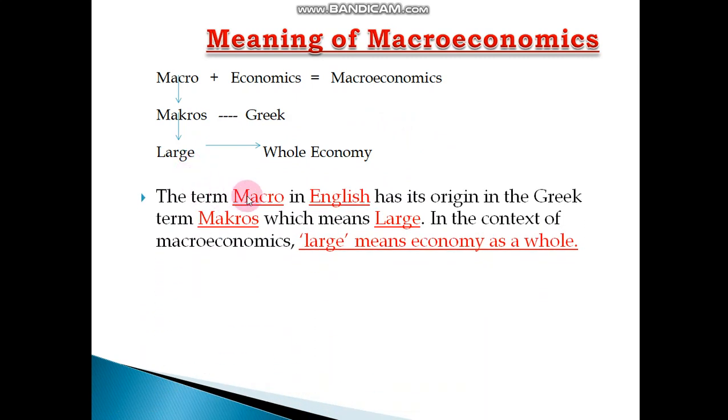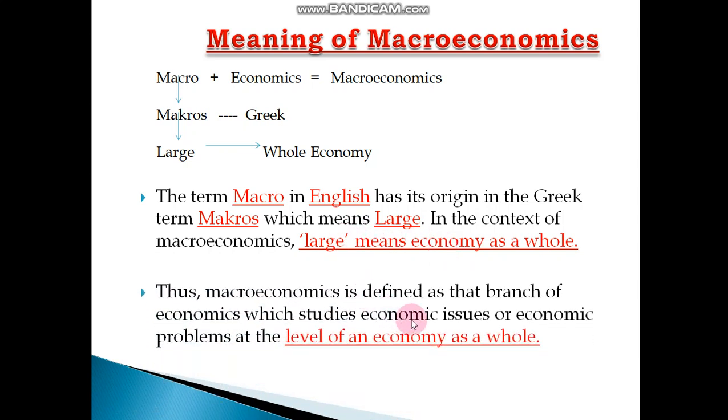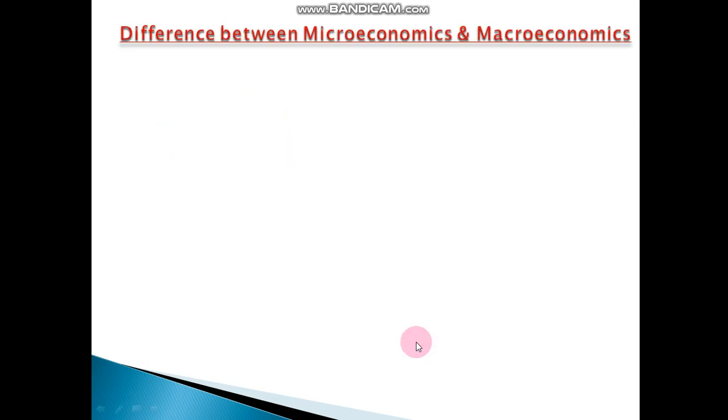The term macro in English has its origin in the Greek term macros, which means large. In the context of macroeconomics, large means the economy as a whole. So we can define macroeconomics as that branch of economics which studies economic issues or economic problems at the level of an economy as a whole. Right, students? So this meaning is over.